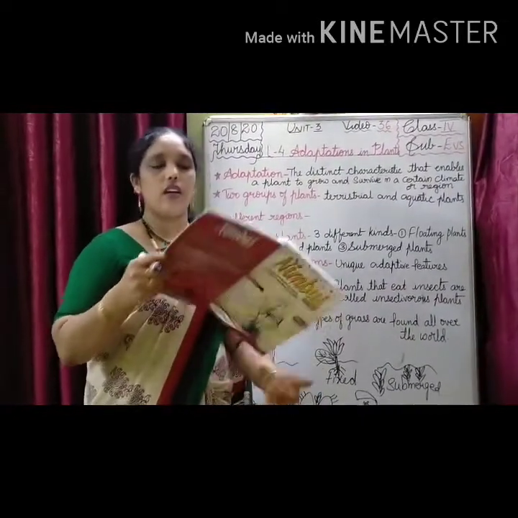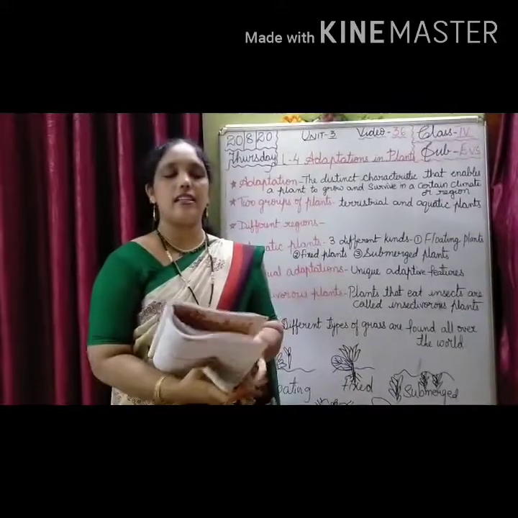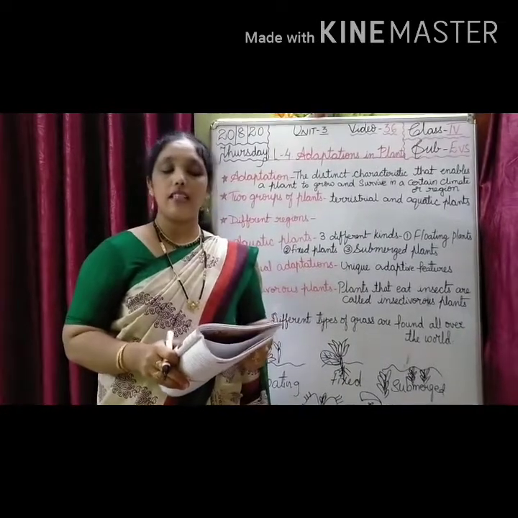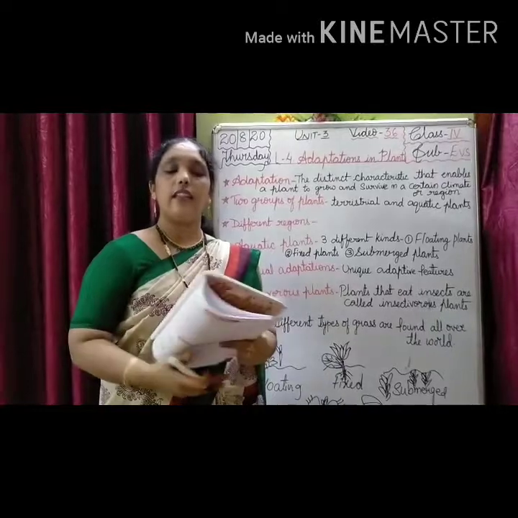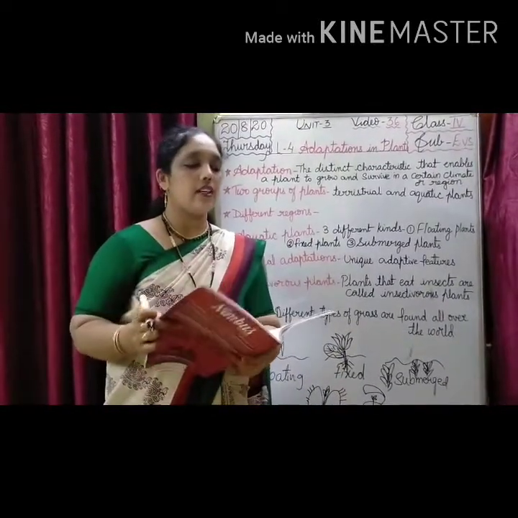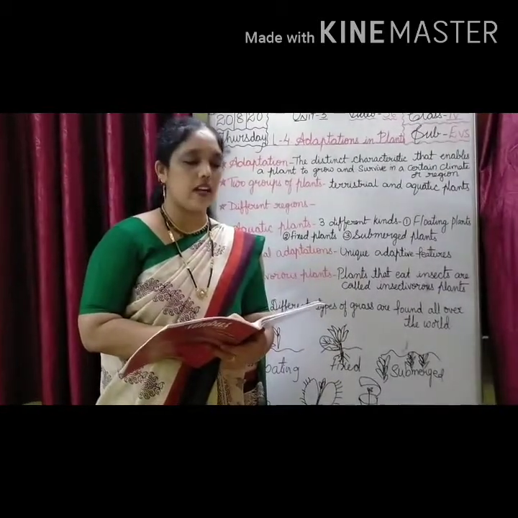Okay, children. Now turn the page. Parasites, Cuscuta and saprophytes. All of you know this. Parasites are the host. What are they? They grow and live on other plants. These trees or plants on which they live are called host plants.